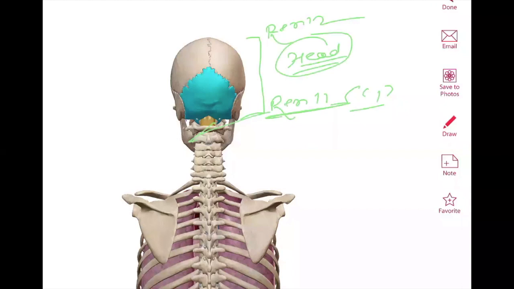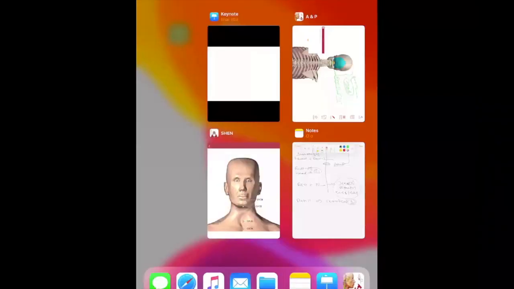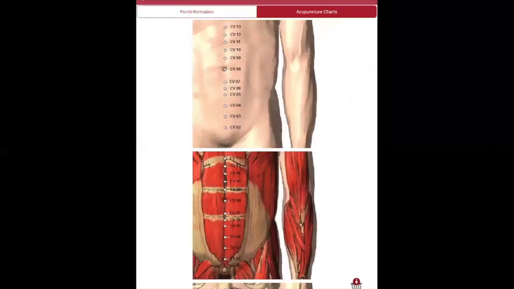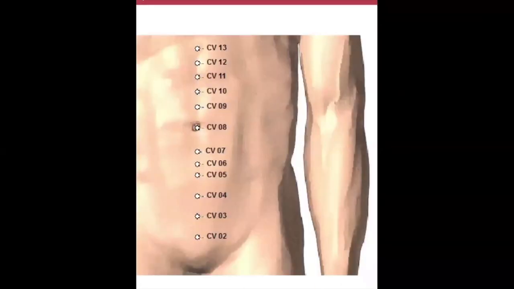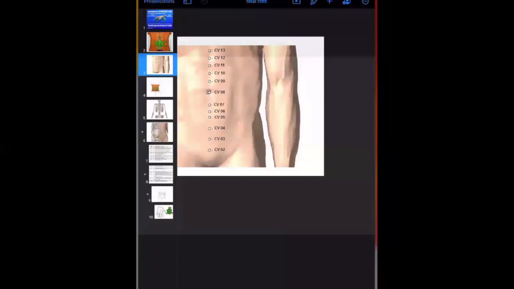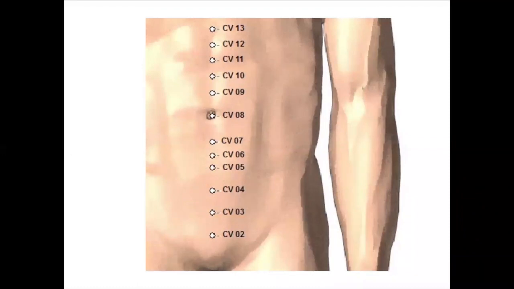So in this condition, if we needle or if we do massage at this RAN 12 point, which is 4 tune up from the navel region, this RAN 12.